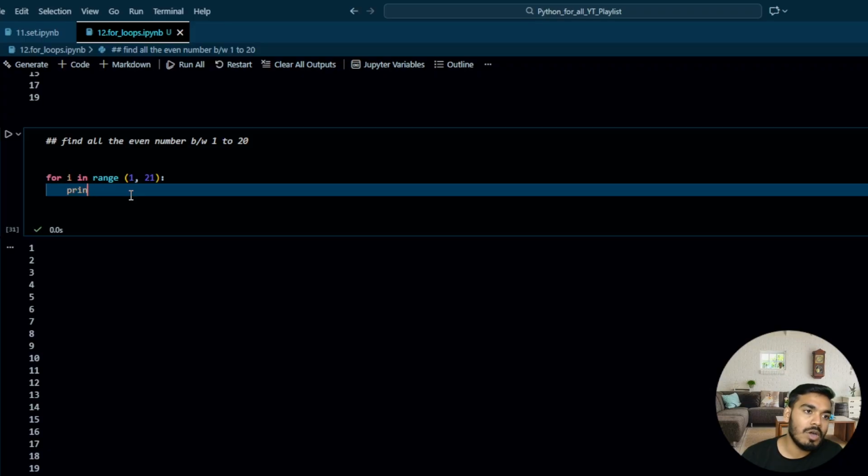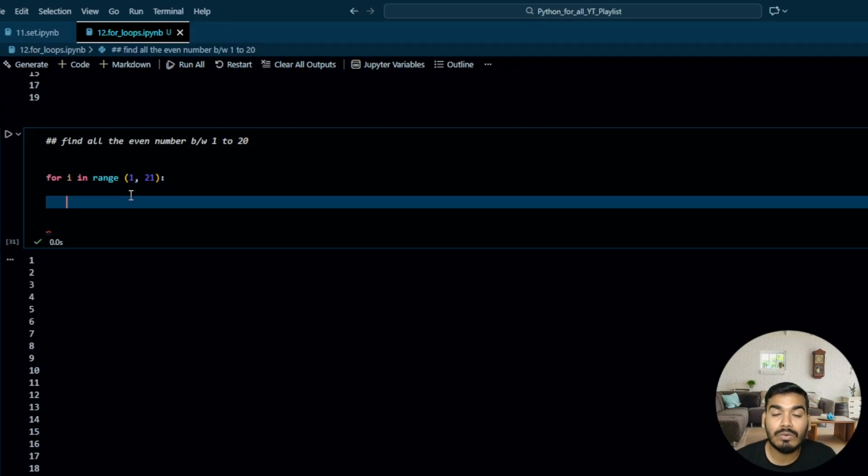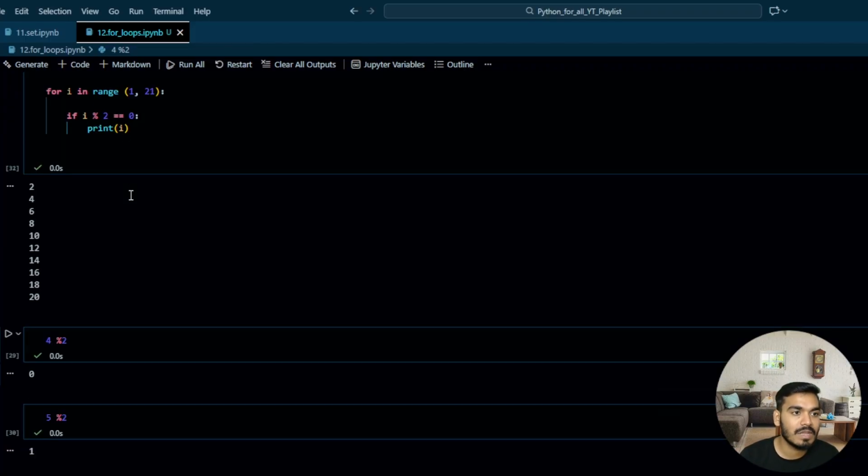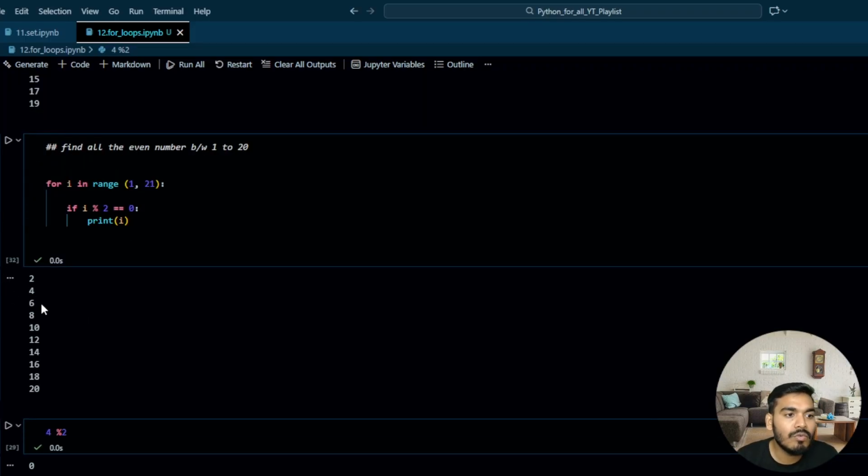Now we don't want all the values. We want only the even numbers. So how are you going to check that? If your i is divisible by 2, then it is an even number. So I'll write an if condition over here. If your i modular division by 2 is equal to 0, then you can print that number over here. And you have the numbers 2, 4, 6, 8, 10, 12, 14, 16, 18, 20.